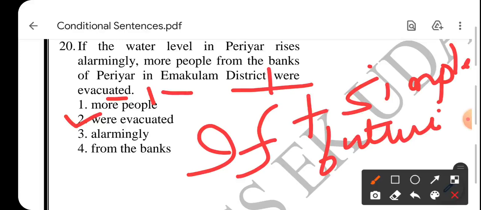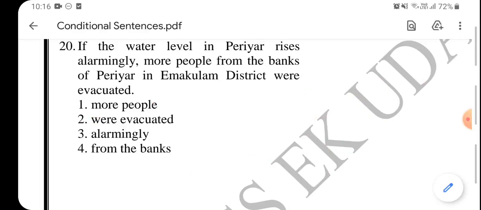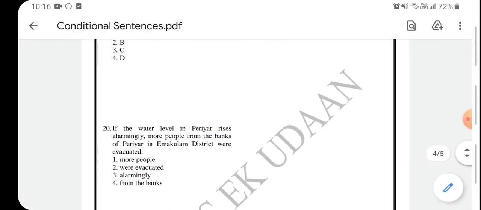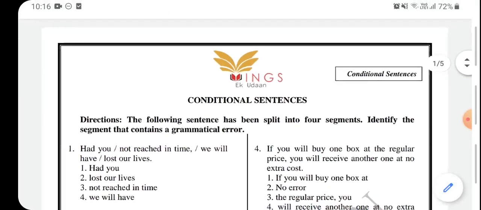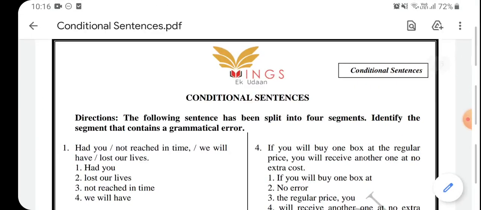I hope all these 20 questions are clear to you. Conditional statements, they are also very important. If still you people have any doubt, your comments are most welcome.